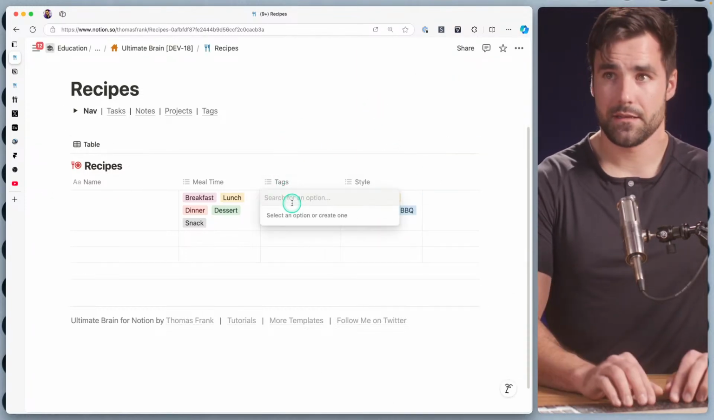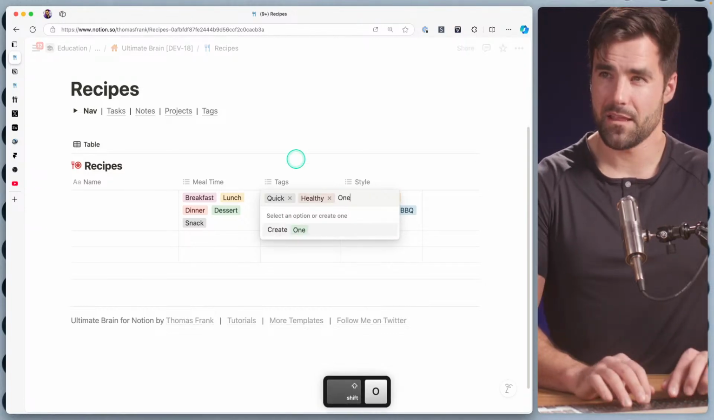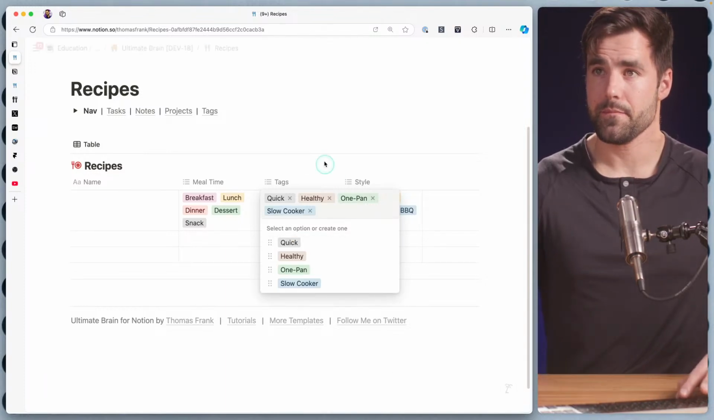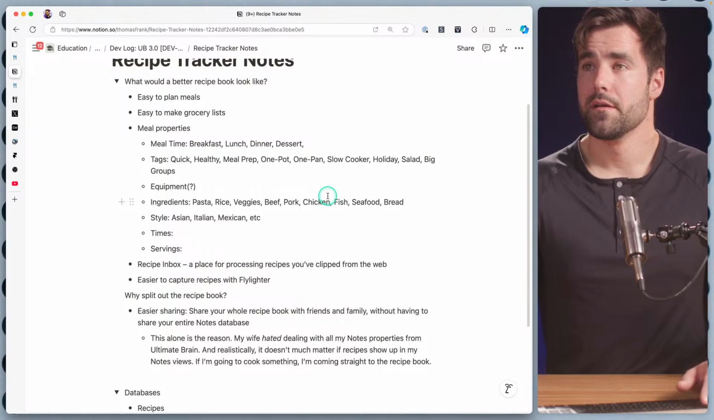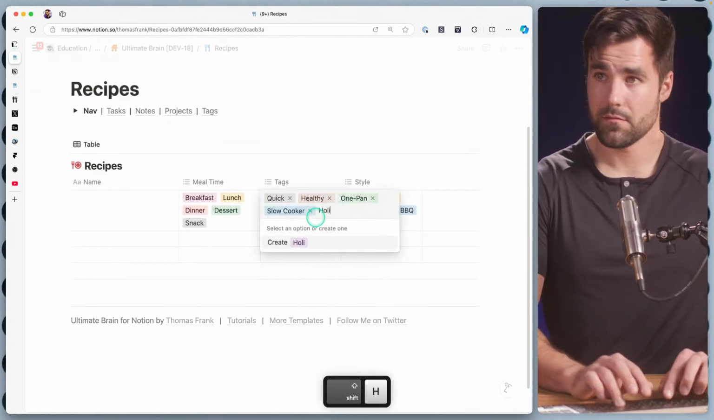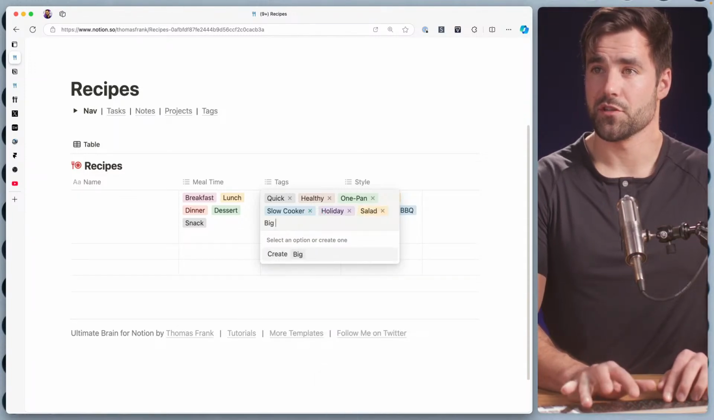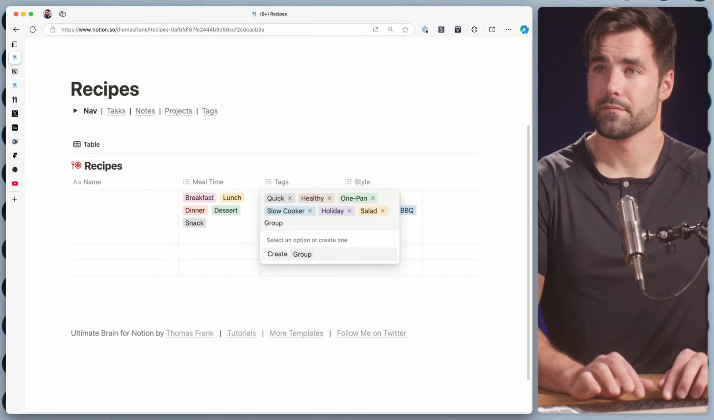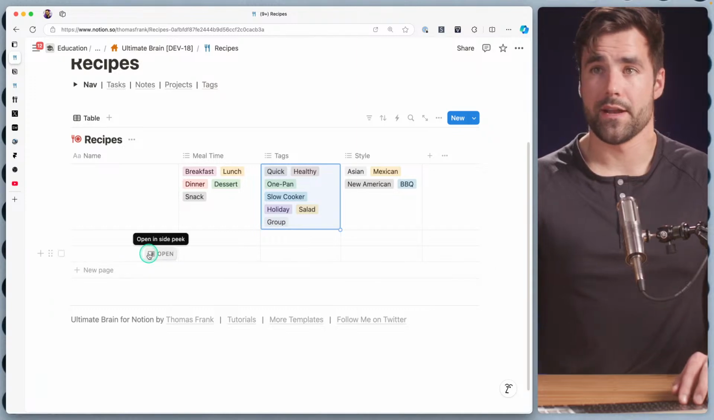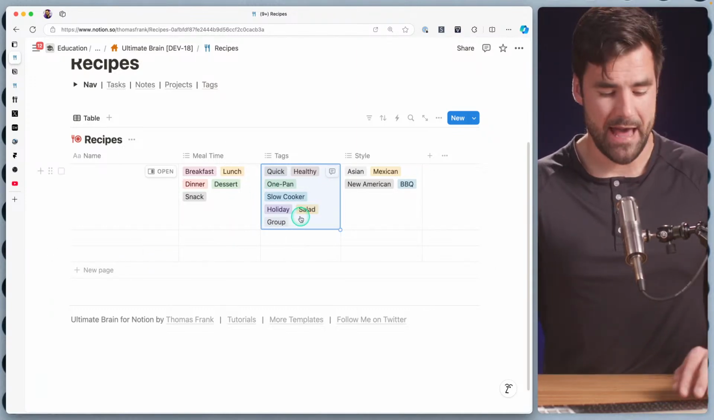And then tags, I want to do quick. I want to do healthy. I think one pan would be a great tag. I think slow cooker could be a tag. What else do we have in the list here? Holiday, salad, big groups. I think that's all going to be good. Maybe let's call that group. Total creative work right now. Okay, so there is a decent smattering of tags here.